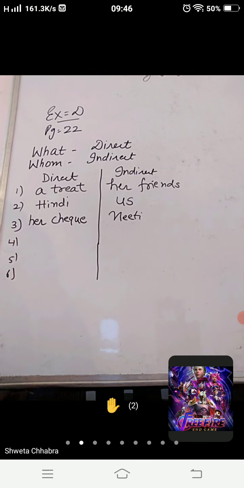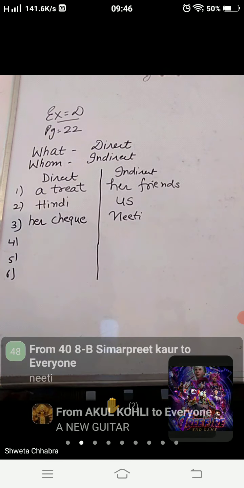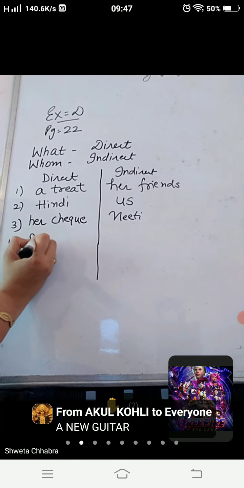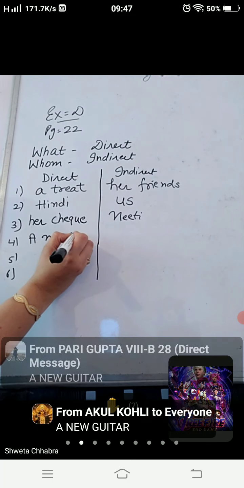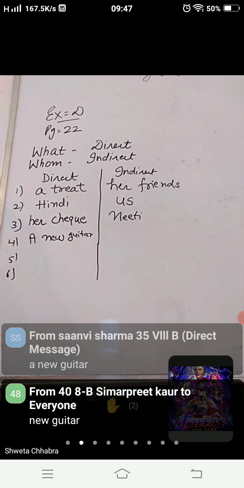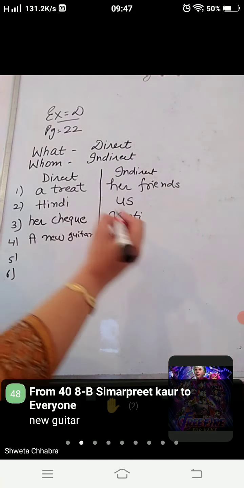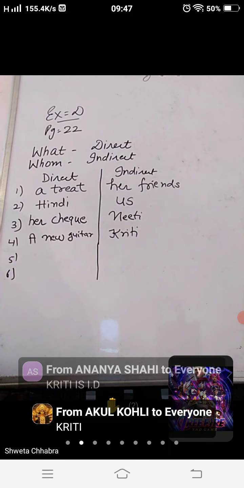Grace bought Kriti a new guitar. What did Grace buy? If I put what, it is giving the answer a new guitar. So it will be my direct object. For whom did Grace buy? The answer will be Kriti.